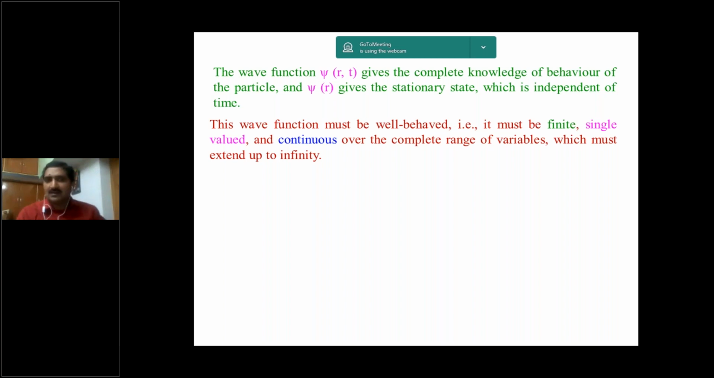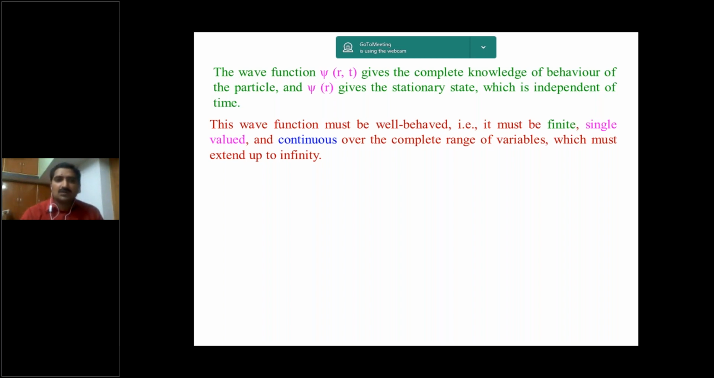Similarly, here the wave function should also be well behaved. It should be finite, single valued and continuous over the complete range of variables. What you are varying, the position coordinates, if you are varying x or y or z, the function should be finite, single valued and continuous, and it must extend up to infinity.